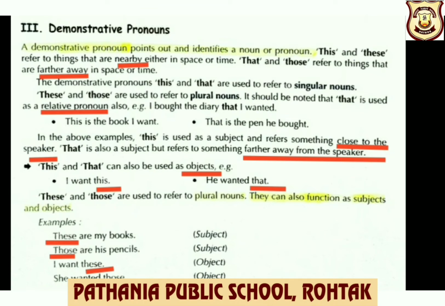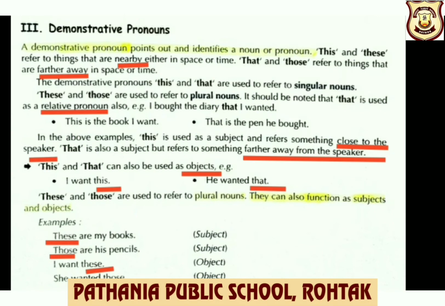Next examples, this is the book I want, that is the pen he bought. In the above examples, children, this is used as a subject and refers to something close to the speaker. That is also a subject, but it refers to something far away from the speaker.